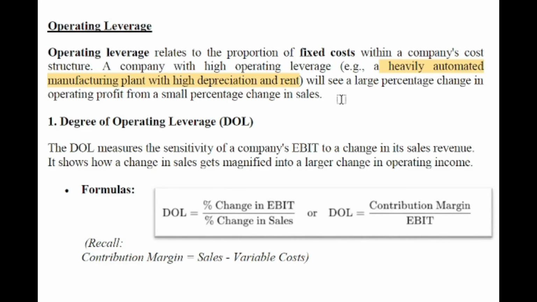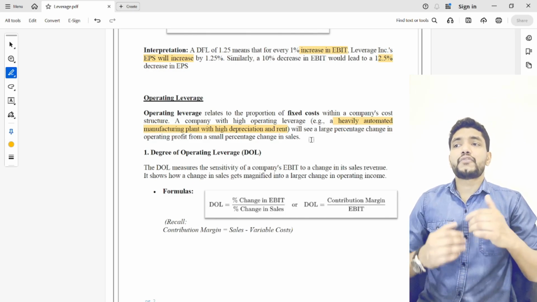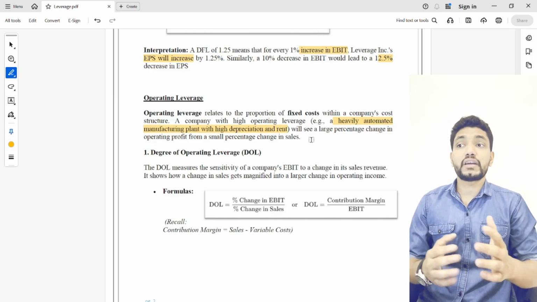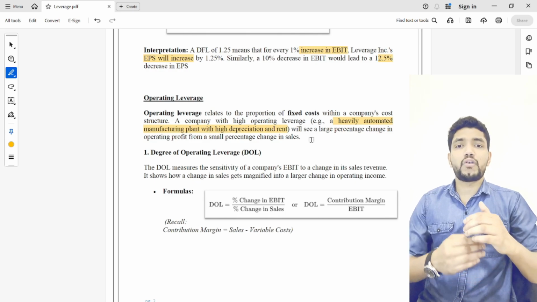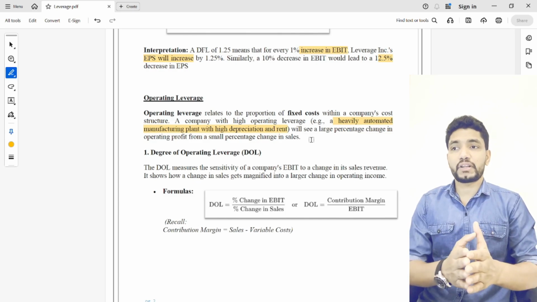Just assume a company is highly automated and its variable cost is lower, or its manual work is lower, and it is highly automated with high-end technologies. So obviously the depreciation and rent will be higher for that manufacturing facility. So if we do more sales, meaning we increase the sales, it can have a big impact on operating profit. That means if a company is highly leveraged in its operation, a small change in sales can have a big impact, or a large percentage change, in operating profit.